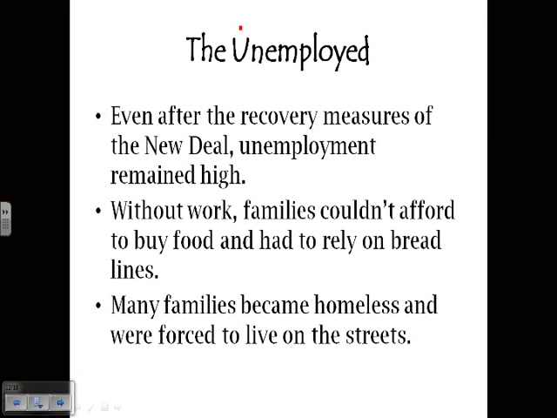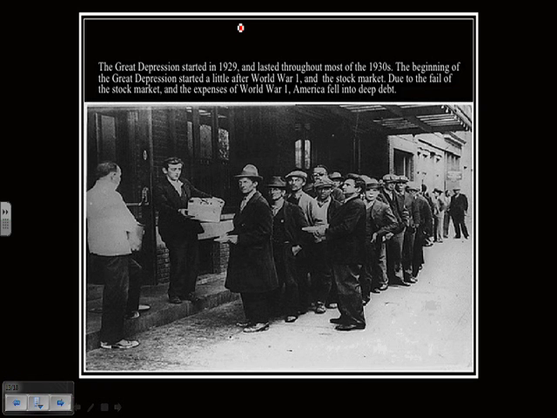So families had to rely on donations and charities from churches and other organizations. We had a picture of the men waiting in line for the bread lines, because they were unemployed and they didn't have enough money. Some families had to live on the streets because they didn't have any homes. Here's the picture again of the people waiting on the bread lines for donations, kind of like soup kitchens. If you're looking at the dress and the clothes, these are businessmen who have nothing left, and that's the only way they're going to be able to get food, from the bread lines.